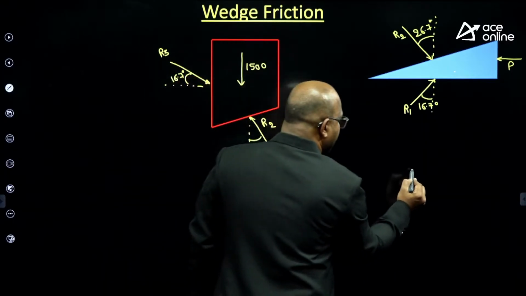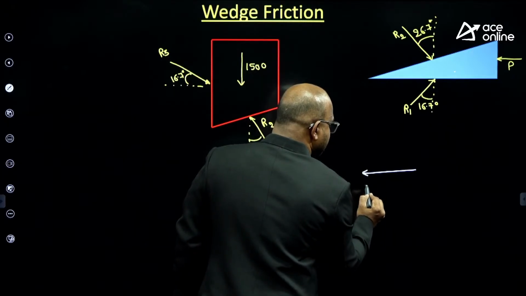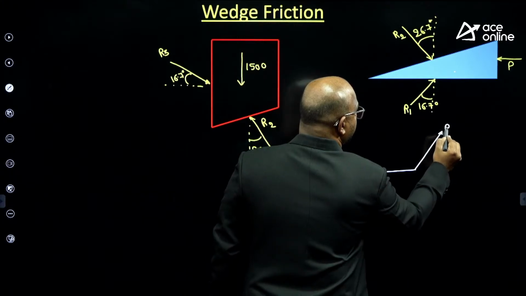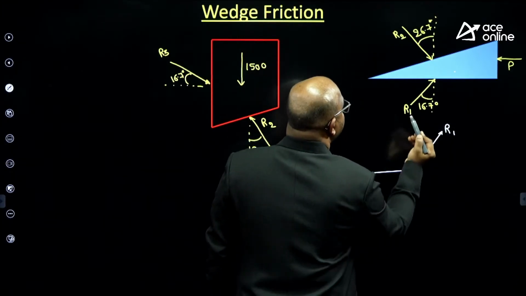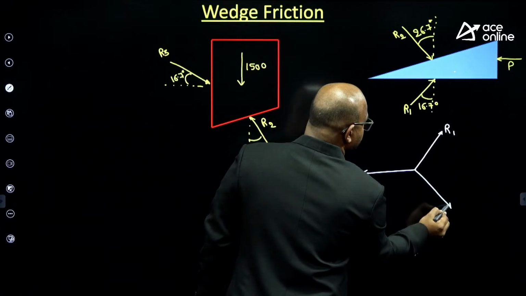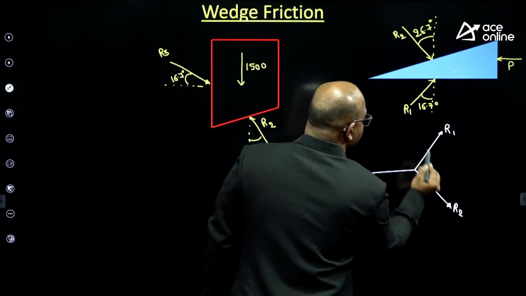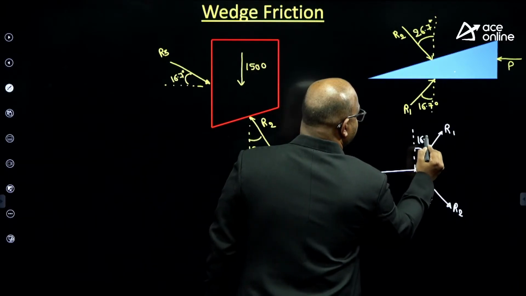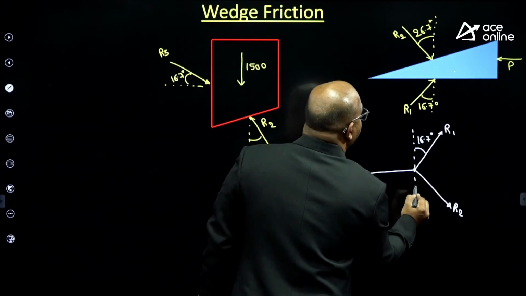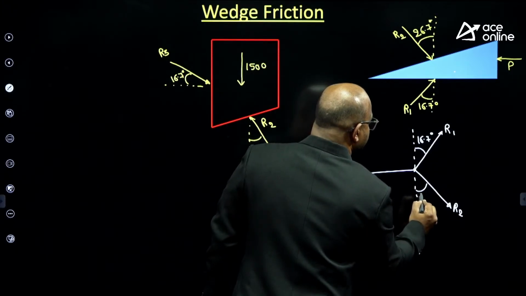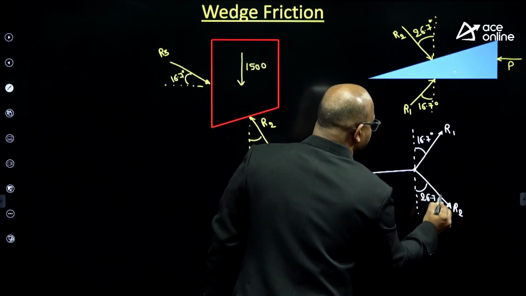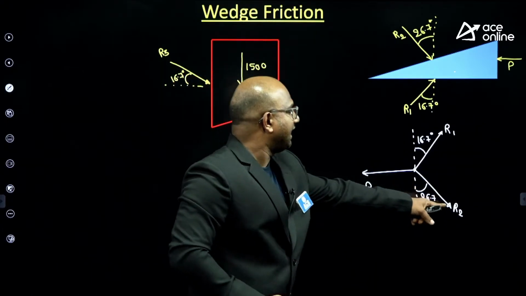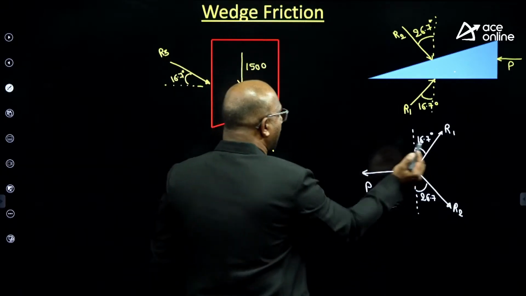Now Lami's format. This is the P. This is the R1, guys. This is the R2. R1 is making how much angle, guys? 16.7 degrees. And R2 is making how much, guys? 26.7 degrees. So for me, the connecting one is R2. I just need to find out R2, guys.